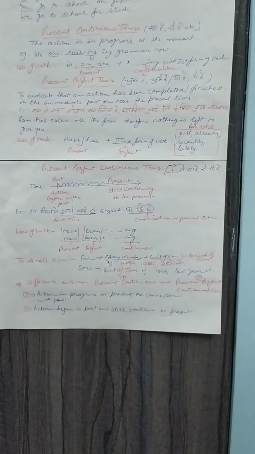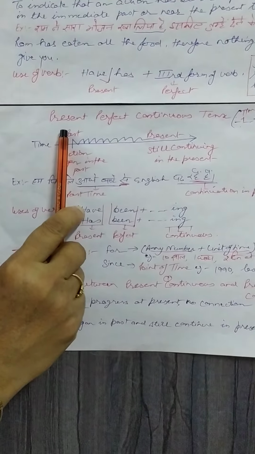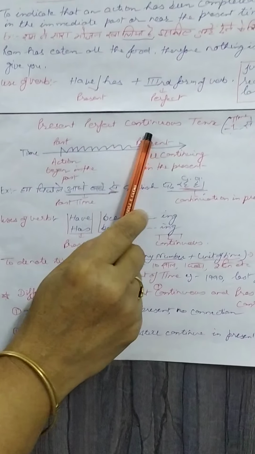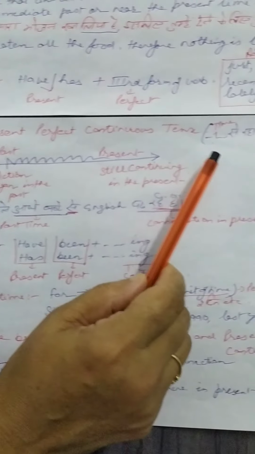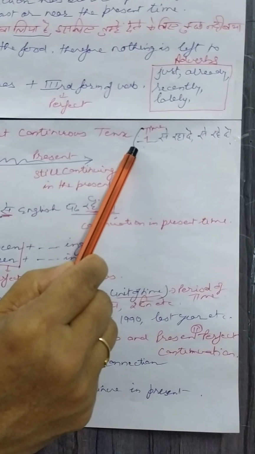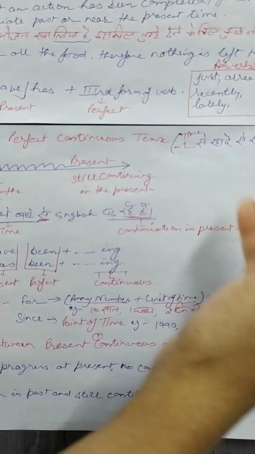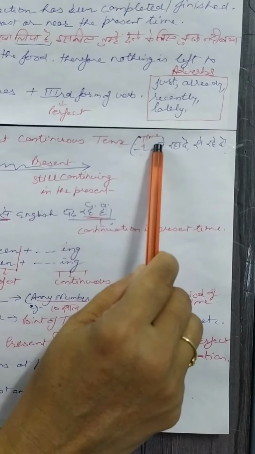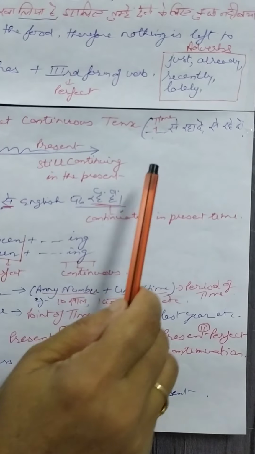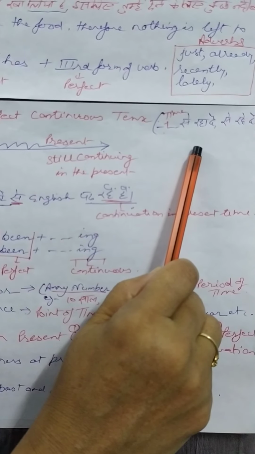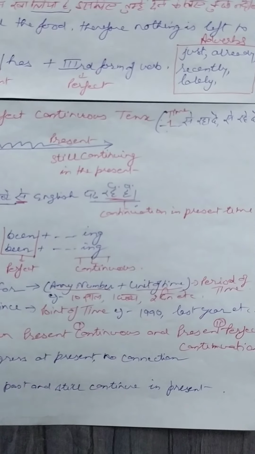In present perfect continuous tense, you can see present भी होना चाहिए, perfection भी, और continuation, work should be in progress also. For example, whenever you have a sentence in present perfect continuous tense, generally you will be having some time element. किसी particular time से कोई काम प्रेजेंट तक चल रहा होगा, से रहा है, से रहे हैं. जैसे हम 15 मिनट से इंग्लिश ग्रामर पढ़ रहे हैं. समझ में आई? इस तरह का सेंटेंस.